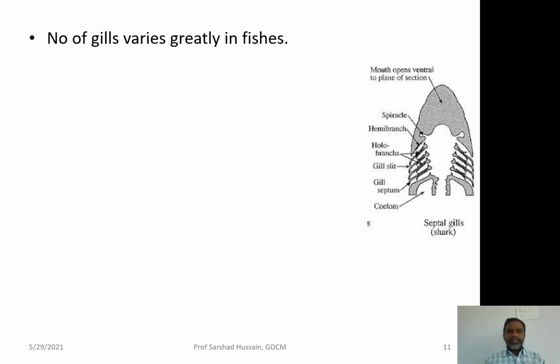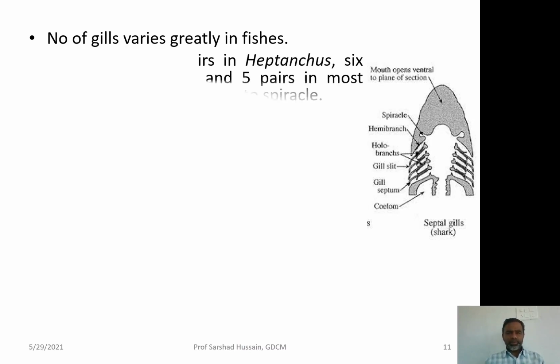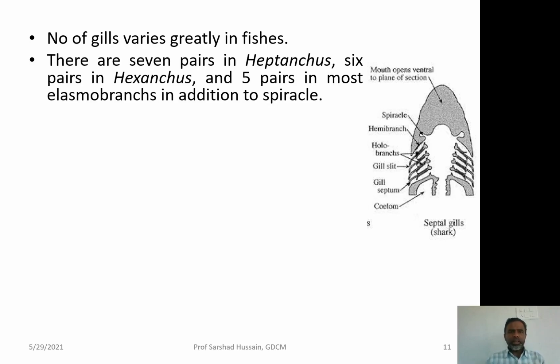Now, number of gills and you can say the gill slits also, they vary from fishes to fishes, like you can see they are 7 in Heptanchus, they are 6 in the Hexanchus, they are 5 in most elasmobranch. In addition to a spiracle, you can count them. This is 1, 2, 3, 4, and then this one is the 5, which is having only one half called the hemibranch, and then the spiracle.